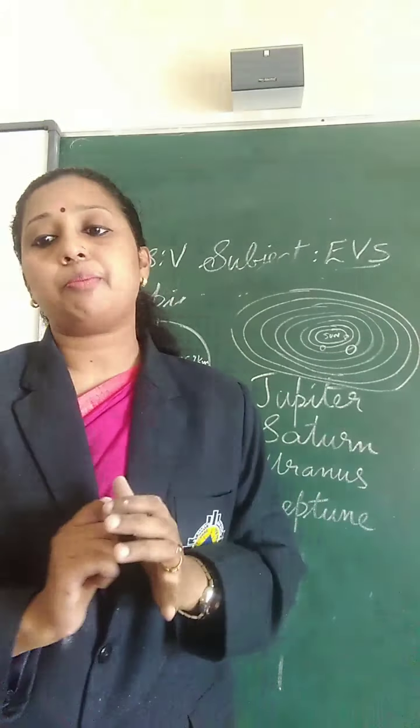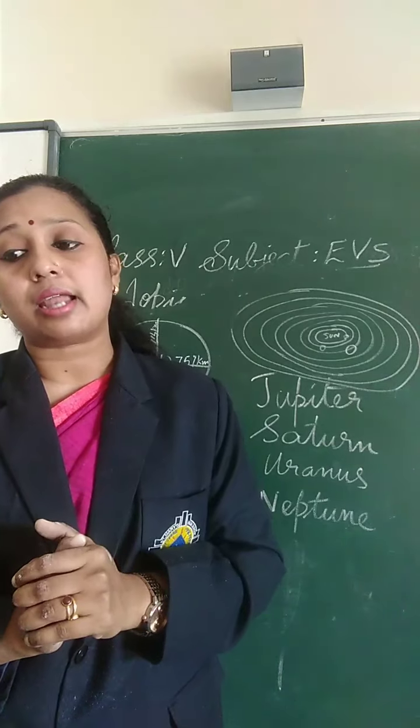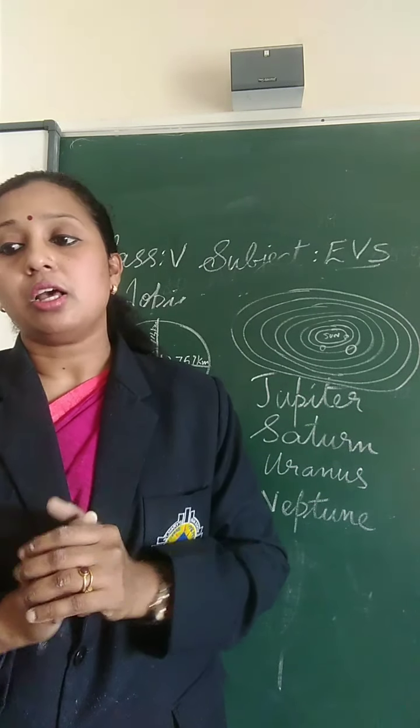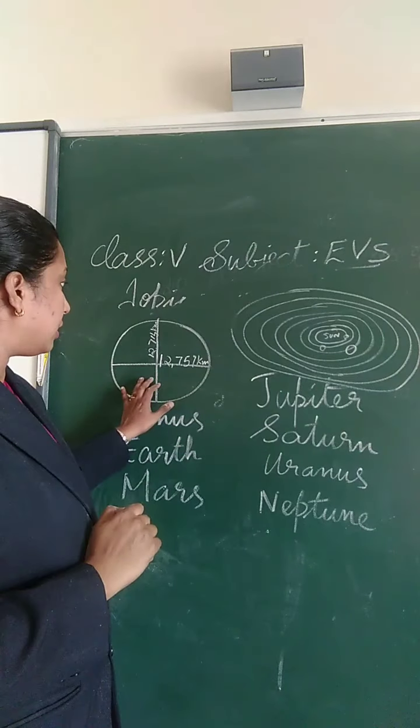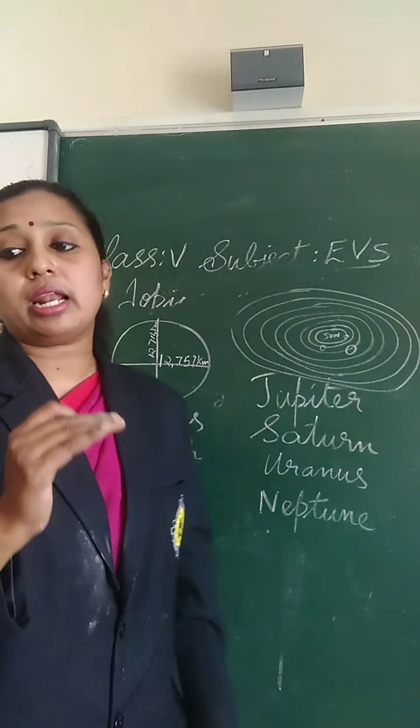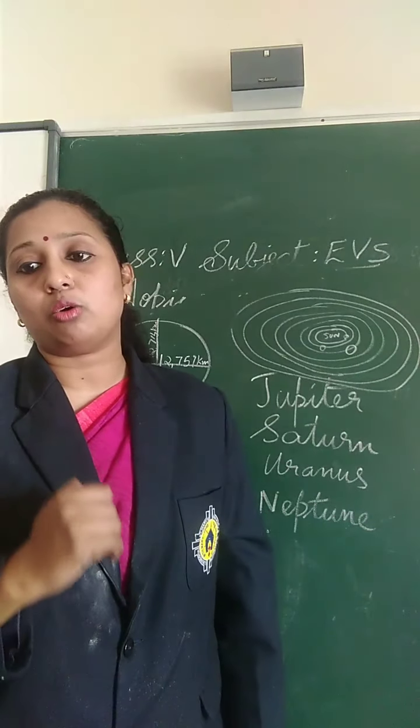So this shows that the polar diameter is less than the equatorial diameter by 43 km.